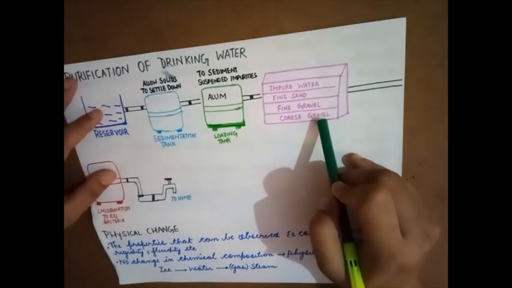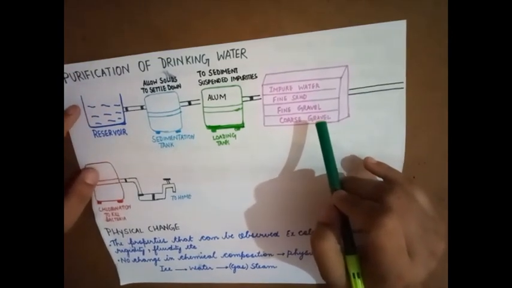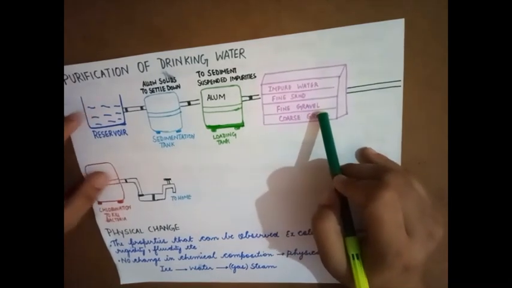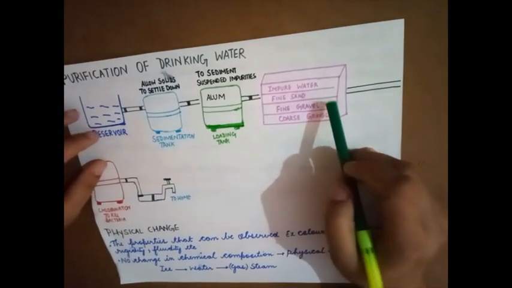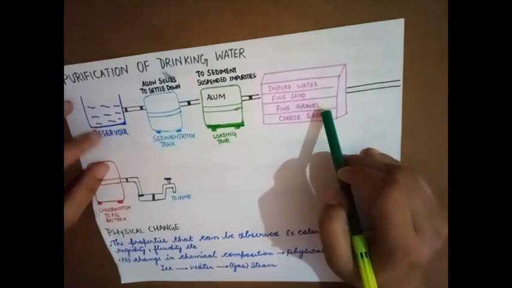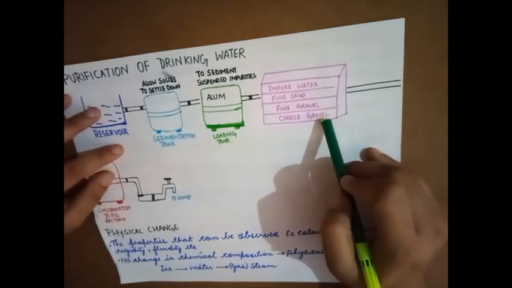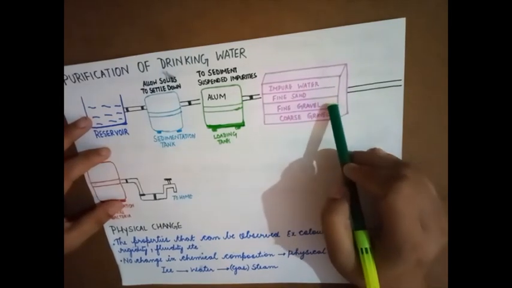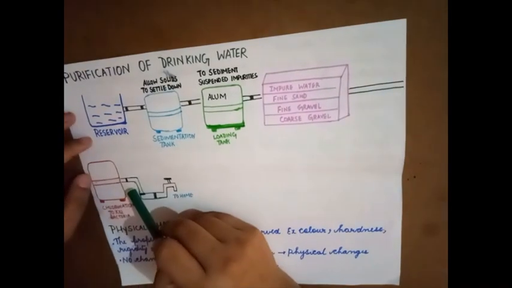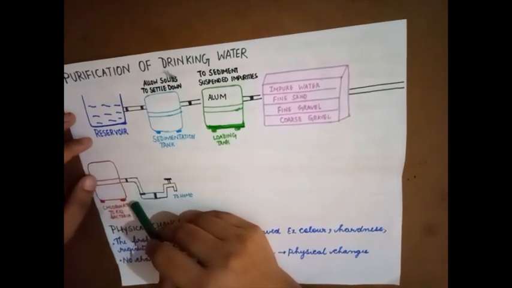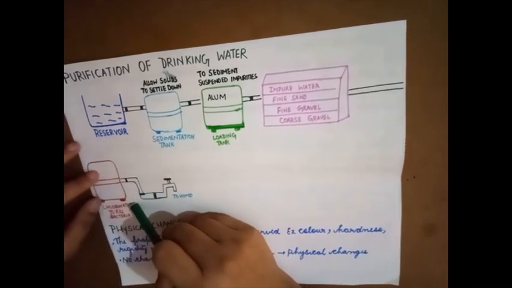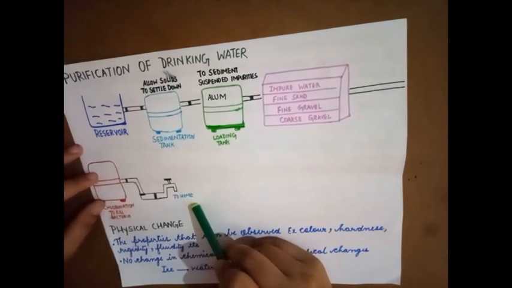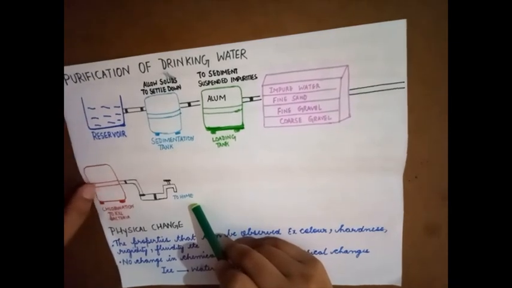All these three layers have different pore sizes. Pore is nothing but a hole. Depending upon the pore size, the impurities are trapped at each level. Once the water has been purified to a certain extent, the next chamber is the chlorination chamber. Here chlorine is added to kill bacteria, and finally it reaches home. This is a very important concept.